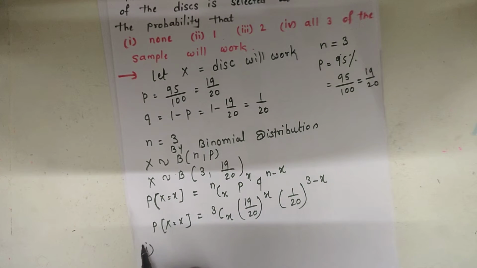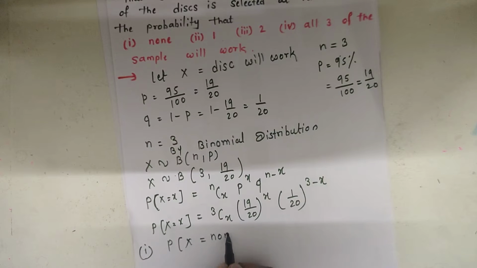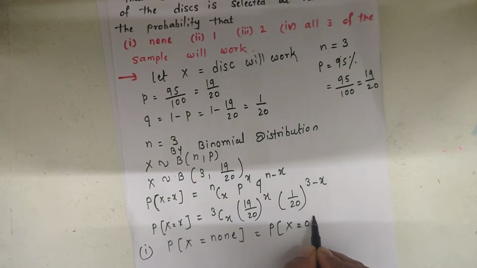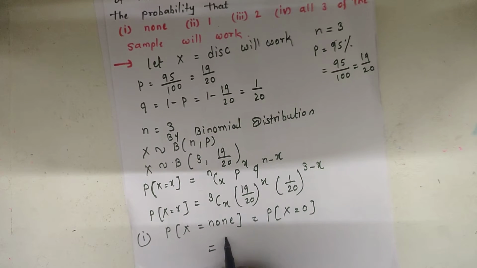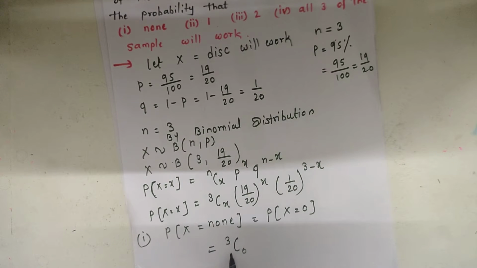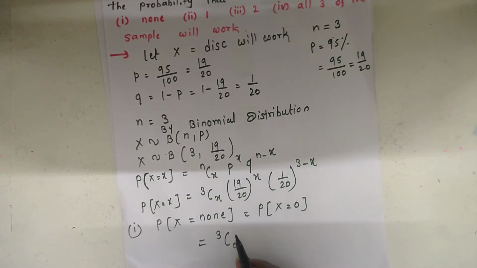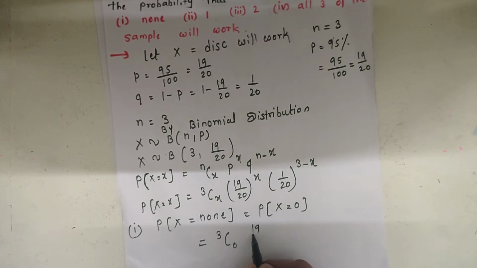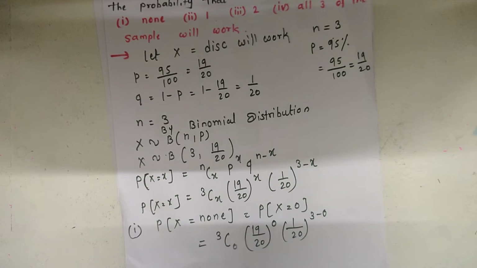So the first probability is x is equal to none. None means x is equal to 0. For the value of x equal to 0, we get the binomial distribution 3C0. Put the value of x is equal to 0 in the above formula. Then we get 3C0, 19 by 20 raised to 0 and 1 by 20 raised to 3 minus 0.